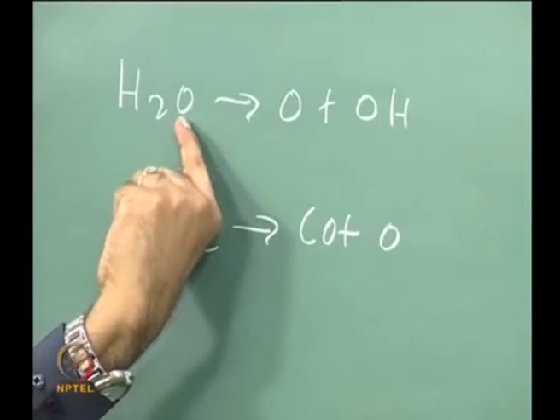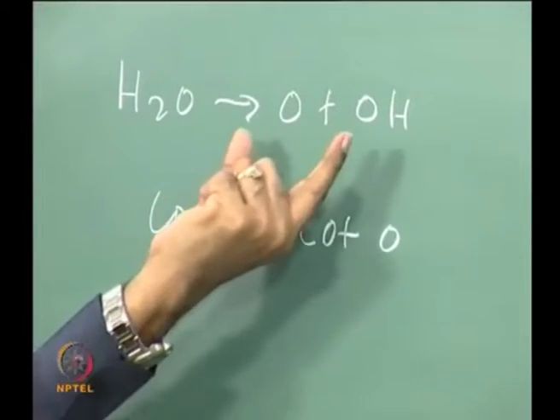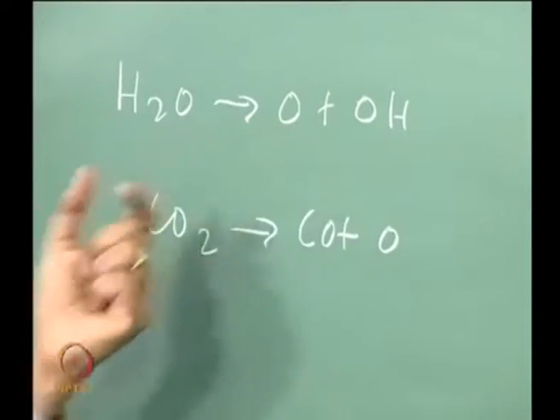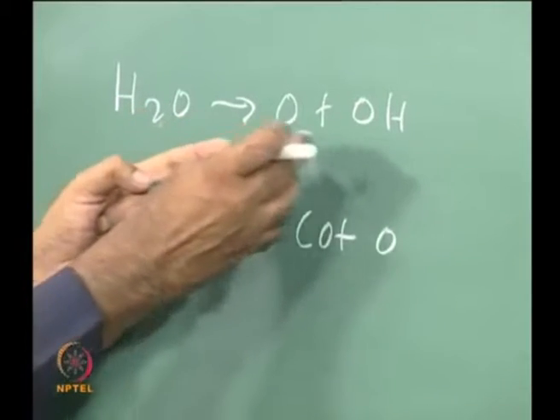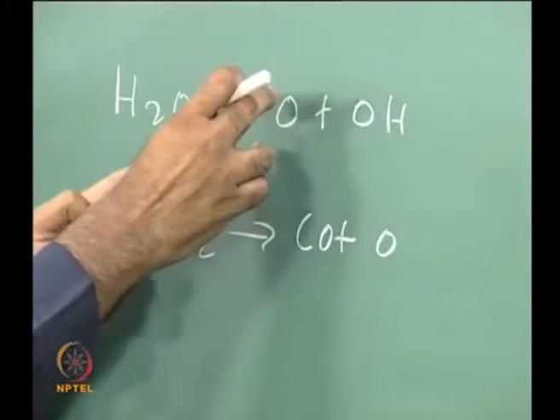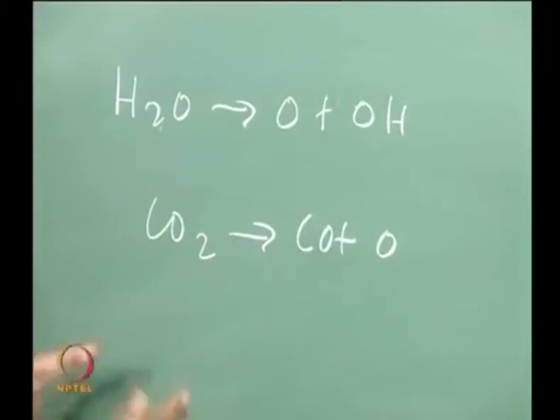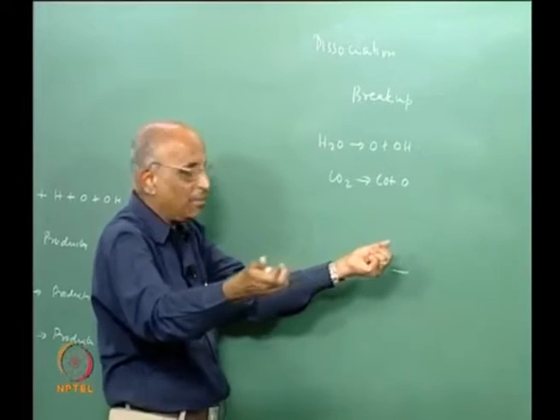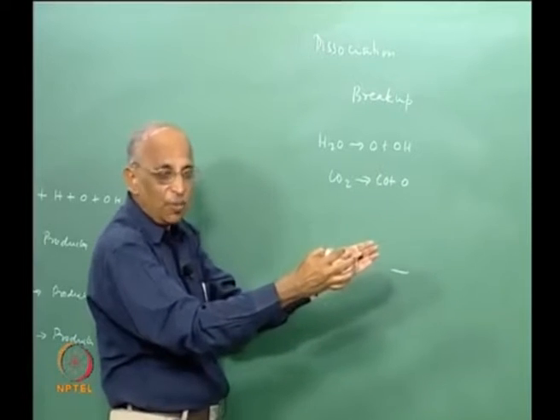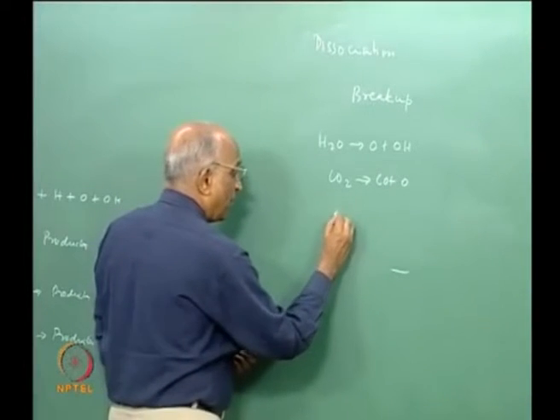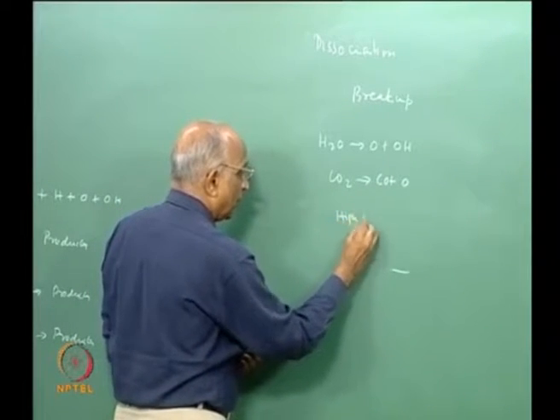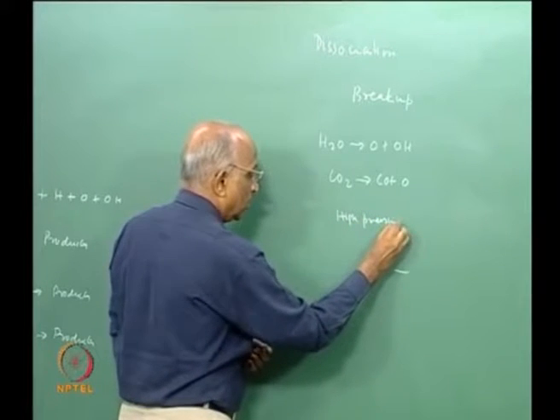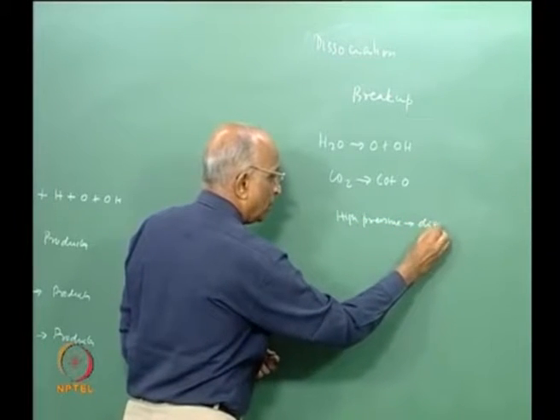But more interestingly, if I have a high pressure, the pressure will try to snub this reaction. The amount of dissociation would be much less at high pressure than at low pressure, because at low pressure the ambient pressure is small, something can dissociate and multiply. At high pressure this is not possible, and therefore I find that at high pressure the dissociation is small.